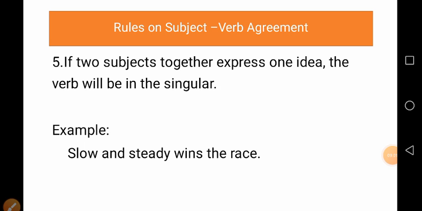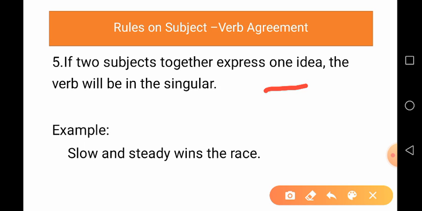Now, rule number 5. According to rule number 5, if two subjects together express one idea, the verb will be in the singular form. So, here, if the two subjects express one idea, you can see there are in the example two subjects.